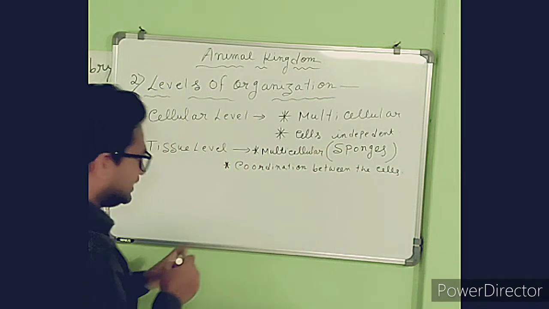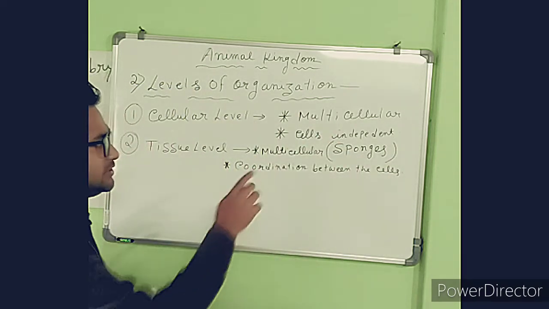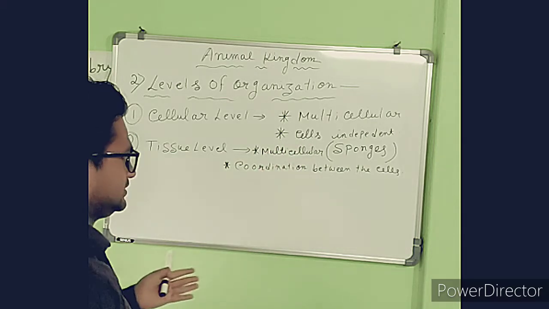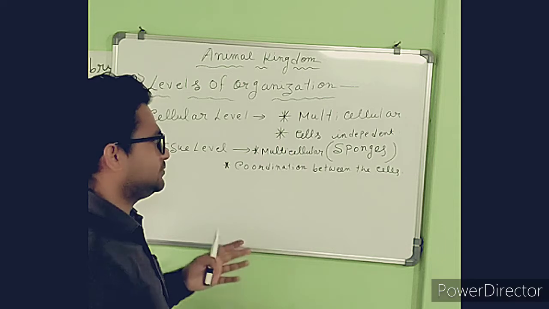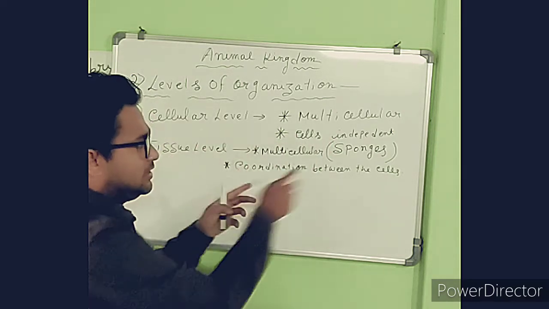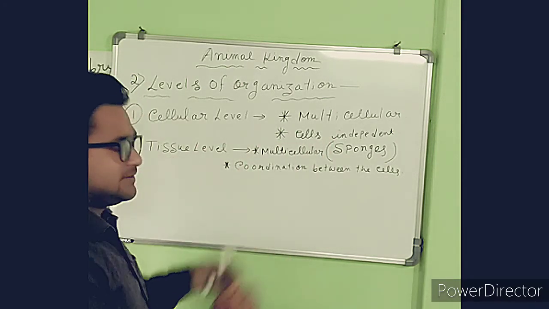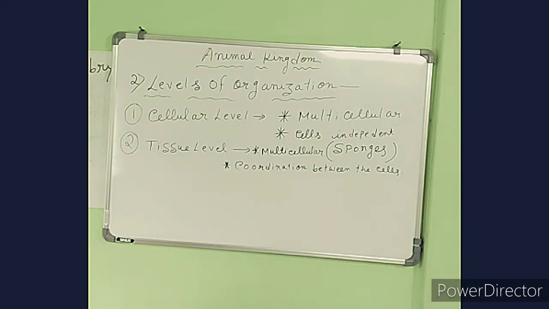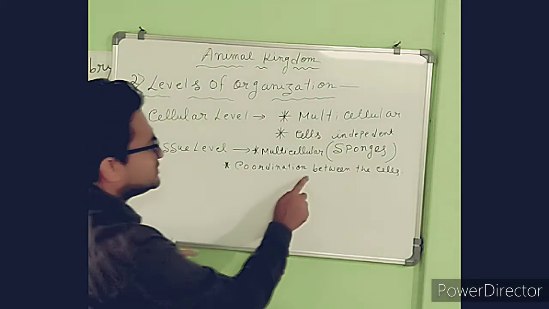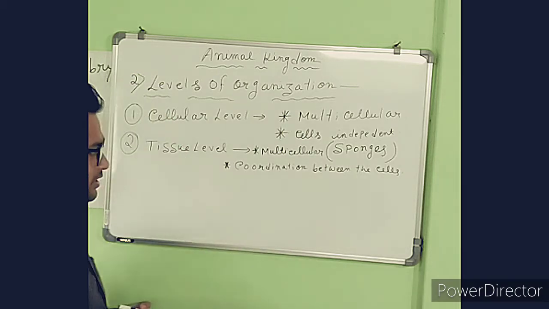In the previous level there is no coordination between the different cells, because all the single cells present in that particular animal have the capacity to do work alone. But here the coordination between the cells will form.